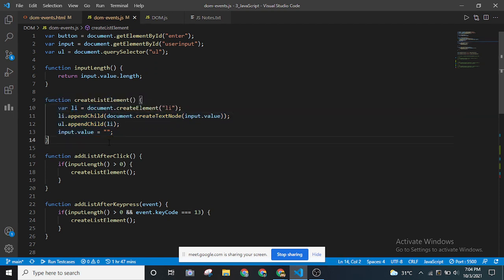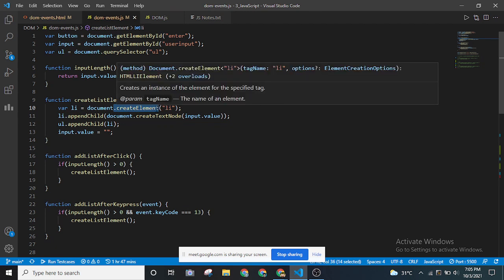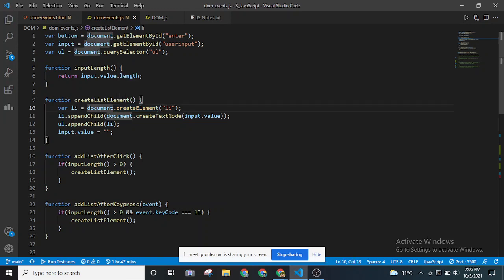As I discussed previously, we can also create elements using JavaScript DOM manipulation. This is another new concept, and I'll tell you each and everything. In JavaScript, you can create an element using document.createElement. Whatever you are trying to do with respect to DOM manipulation, you will be using the document object.